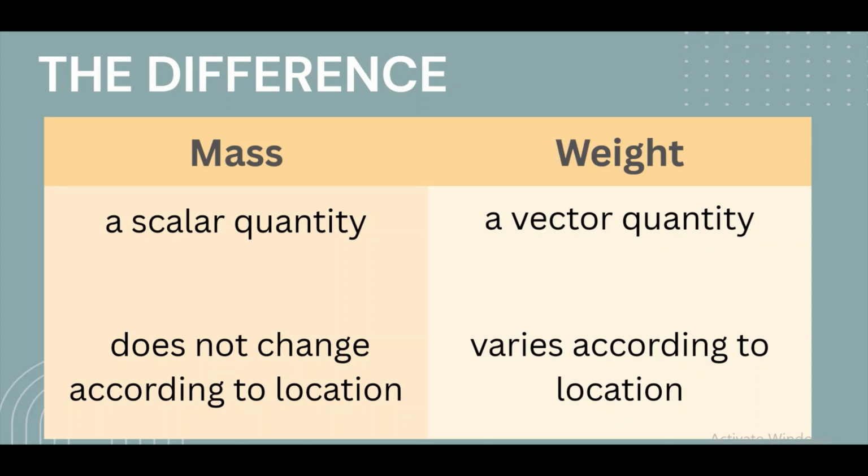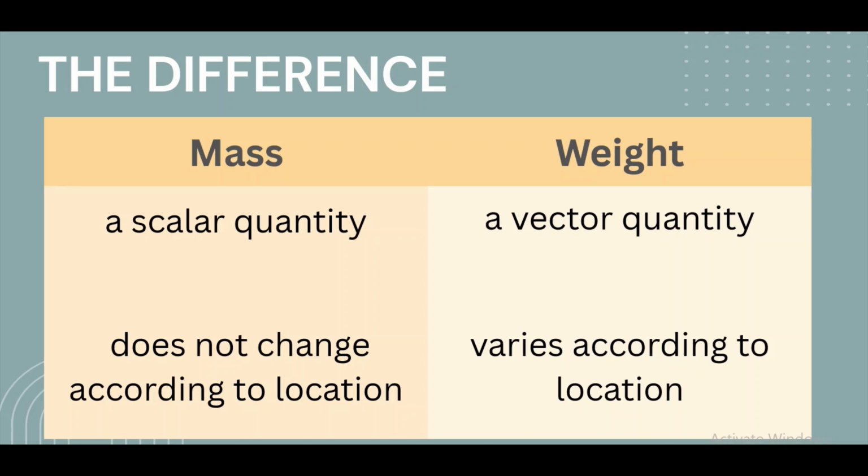Now for mass, we say it's a scalar quantity because we usually just write it like 1 kilogram, 3 grams, 10 grams, or 50 kilograms. These are all scalar quantities, having only magnitude without direction. But weight is a vector quantity because it's a force, and force is a vector quantity. They both have magnitude and direction.